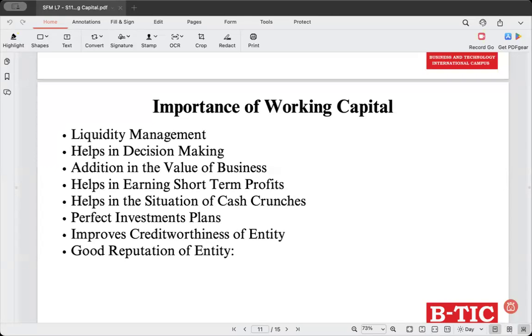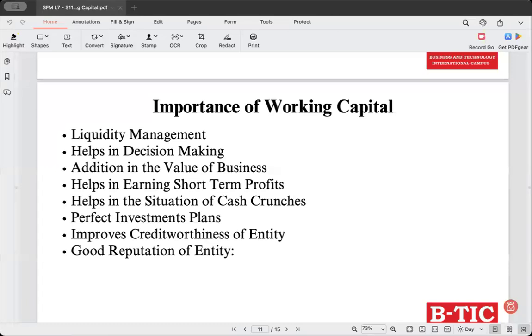Next, addition in the value to the business. Efficient working capital management enhances the smooth operation of the organization. So you have to have good or adequate working capital management. Next, helps in earning short-term profits. What does this mean?